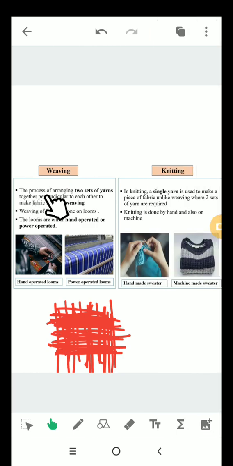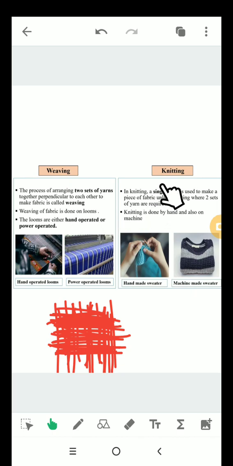The process of arranging two sets of yarns together perpendicular to each other to make fabric is called weaving. Weaving of fabric is done on looms. The looms are either hand operated or power operated.